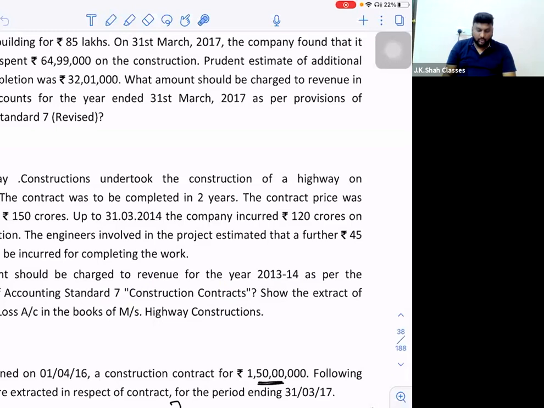And they have also told me to show the extract of the profit and loss account. Now, if you remember, in one of the examples, I drew the P&L extract and showed it to you. The same extract has to be drafted in this question also. Right? So let us solve this question together.